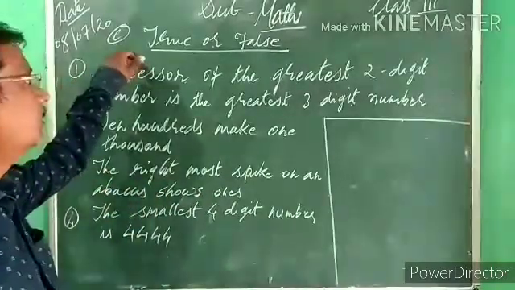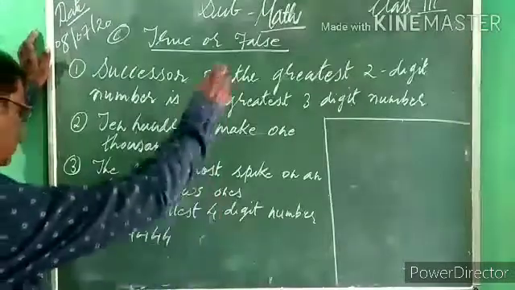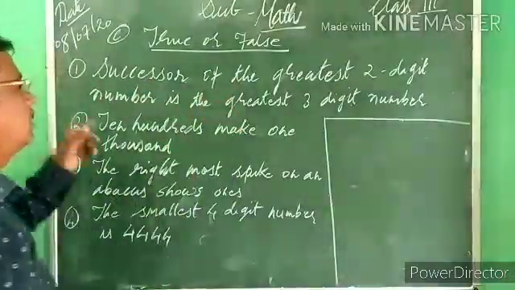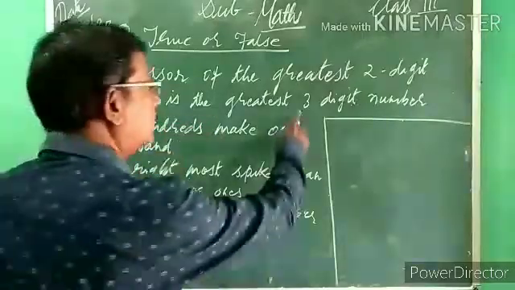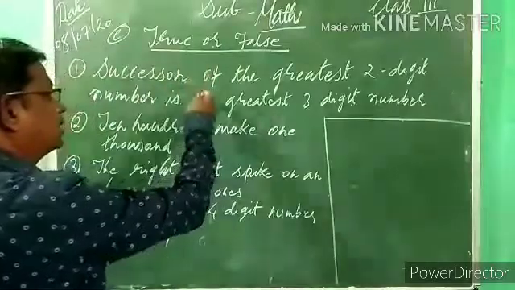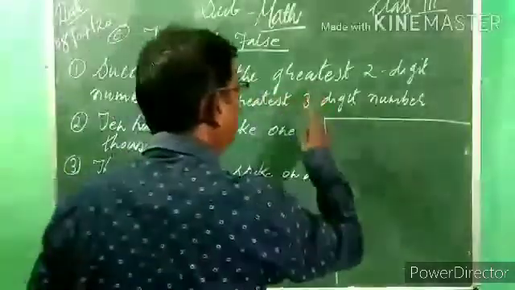Now see true or false. True or false given. Now first one: successor of the greatest 2-digit number is the greatest 3-digit number. Successor means what? Next number of the greatest 2-digit number.